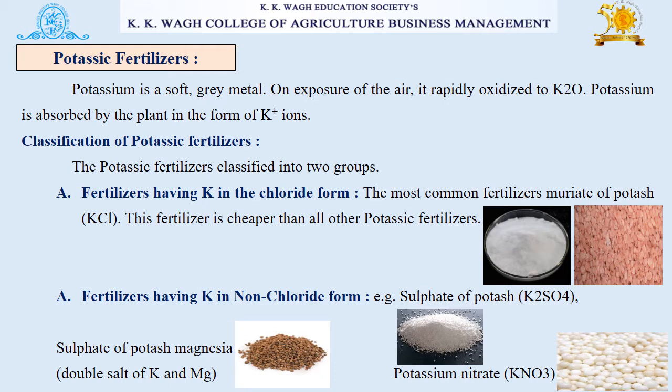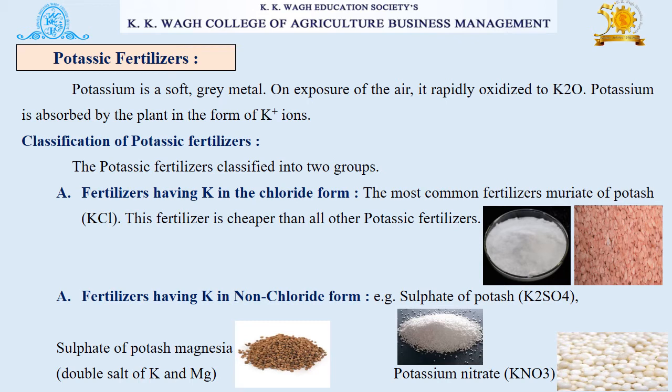Classification of potassic fertilizers. The potassic fertilizers are classified into two groups. The first group is fertilizers having potassium in chloride form, and the second group is fertilizers having potassium in non-chloride form.